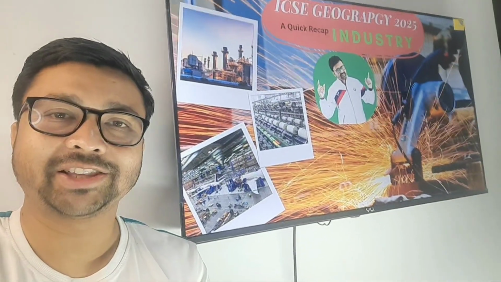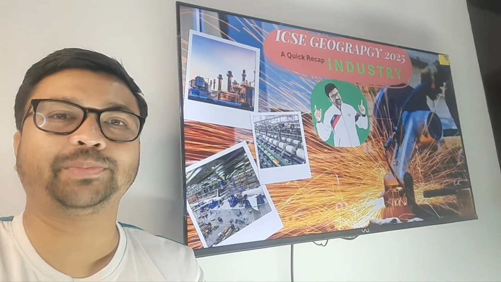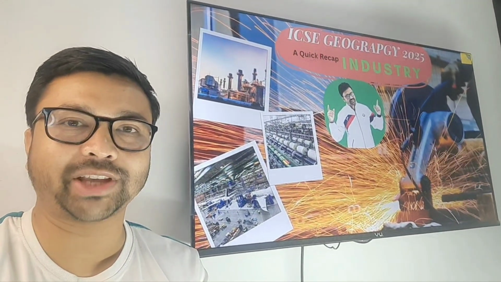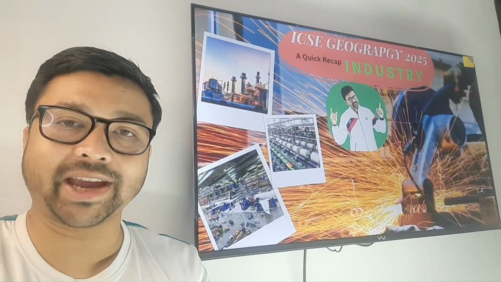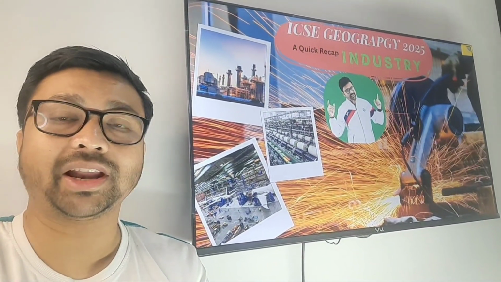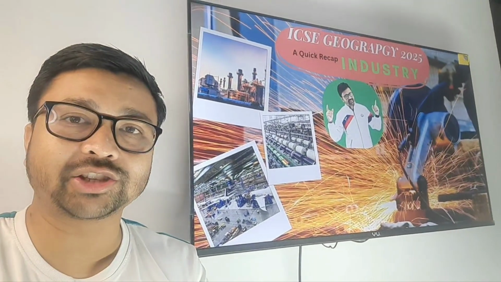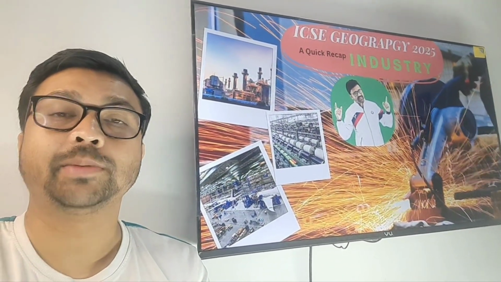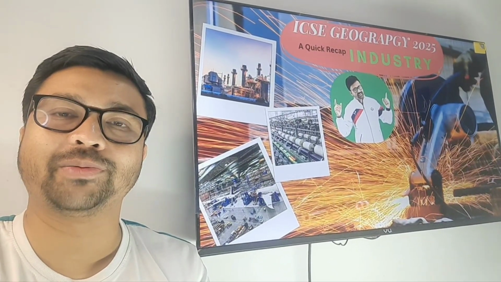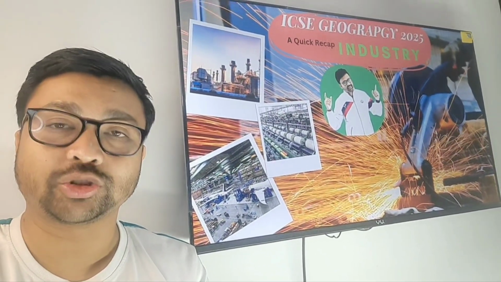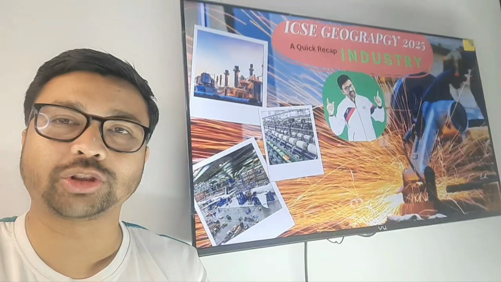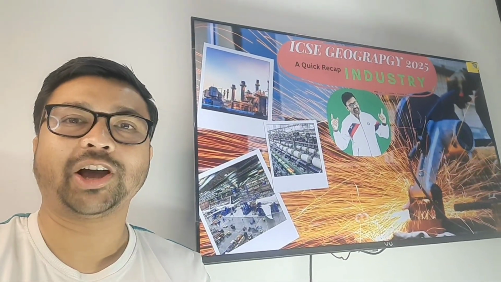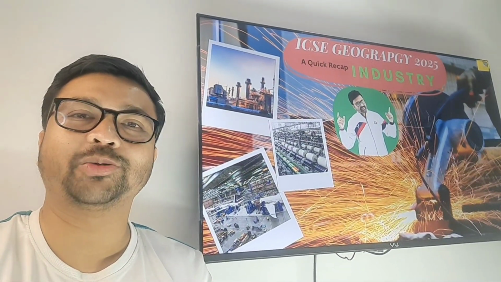You have to study just 20% from the chapter manufacturing industry. Why am I saying so? Because you have already done the two previous chapters, that is agriculture as well as mineral and energy resources. You have done these two chapters, so in this chapter you have to study just 20% because 80% is already covered. So how do you have to study this chapter? For that you need to go through the complete video for the manufacturing industry within 20 minutes.